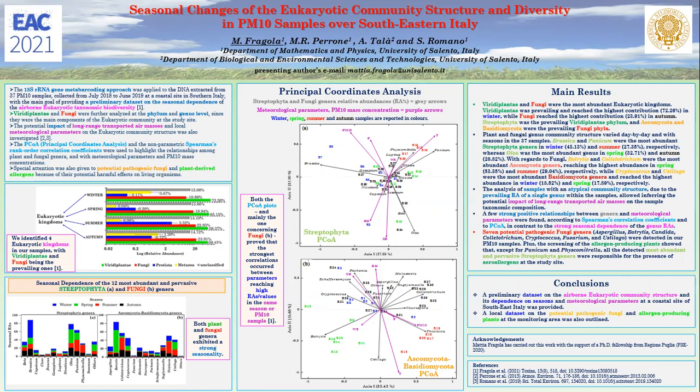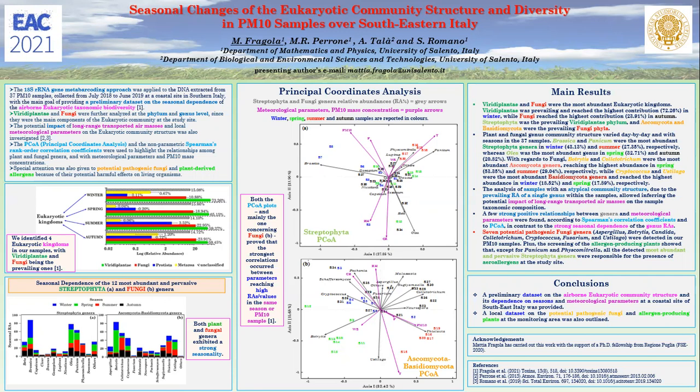A preliminary dataset on the seasonal dependence of the airborne eukaryotic community biodiversity detected in PM10 samples collected from July 2018 to June 2019 at a coastal site representative of the central Mediterranean is provided in this study.